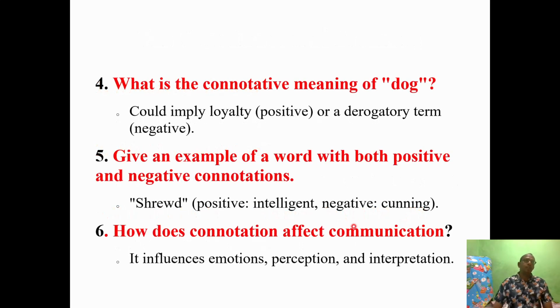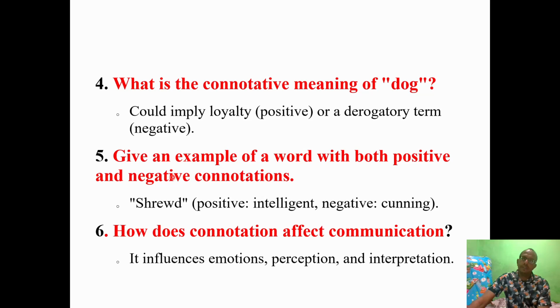Number four, what is the connotative meaning of dog? Earlier we have seen the denotative meaning of the word dog. So it could imply loyalty, which is positive, or a derogatory term, which is negative.